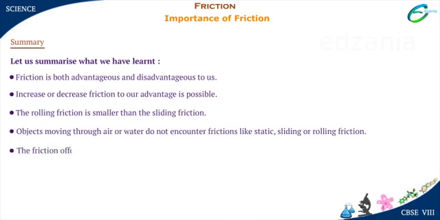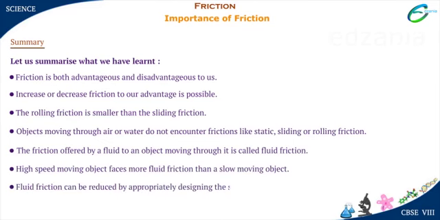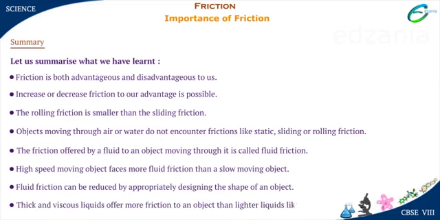The friction offered by a fluid to an object moving through it is called fluid friction. A high-speed moving object faces more fluid friction than a slow-moving object. Fluid friction can be reduced by appropriately designing the shape of an object. Thick and viscous liquids offer more friction to an object than lighter liquids like water.